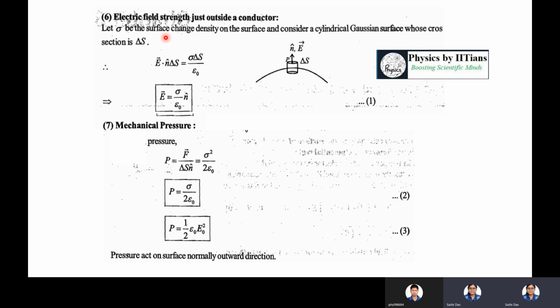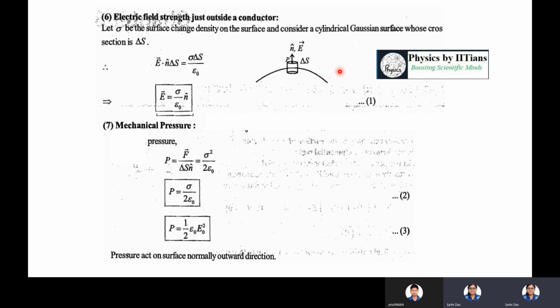If sigma is the surface charge density, we take charge density because this metal is not a discrete set of charges. It is a continuous set of charges, a sea of electrons. So you cannot take a sum; you have to take the integration. So you have to take the surface charge density, and this sigma is the surface charge density on the surface.